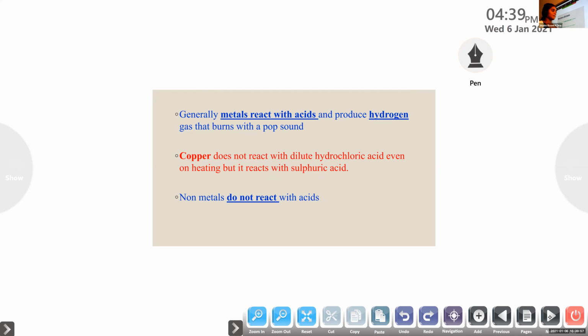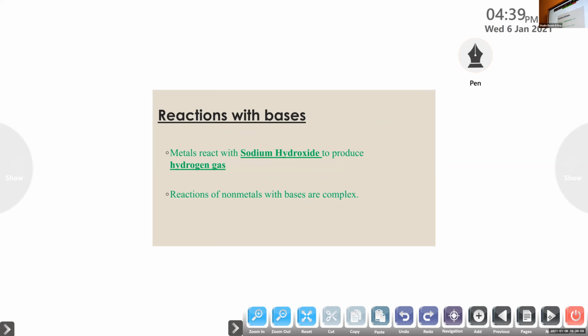How do metals and non-metals react with bases? Here also the same thing happens. Metals react with sodium hydroxide, which is an example of a base. So metals react with a base to produce hydrogen gas. When a burning matchstick is brought to that gas, what happens? It burns with a pop sound. So metals react with sodium hydroxide or any base to produce hydrogen gas.